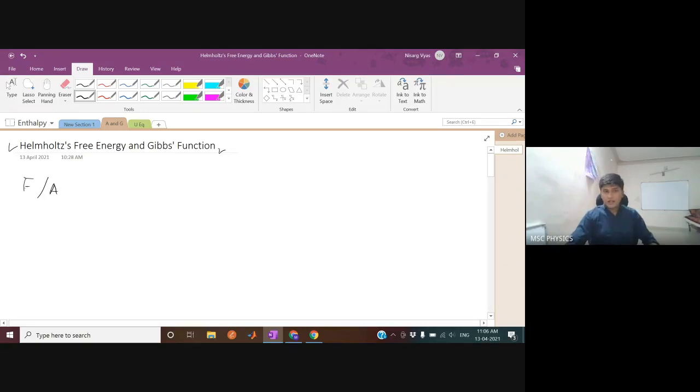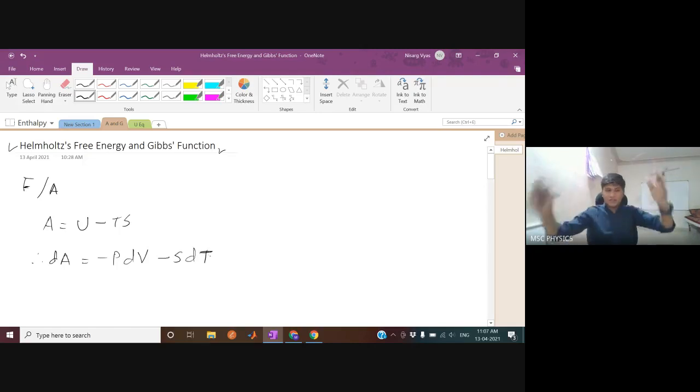In our way of remembering through the thermodynamic square, we wrote it as F, but in your book it is written as A. So let's write it as A. A was U minus TS. Therefore, dA was minus PdV minus SdT. You can easily derive this from taking differential on both sides, or directly you can write this from the thermodynamic square. It doesn't matter. But this dA is for infinitesimal